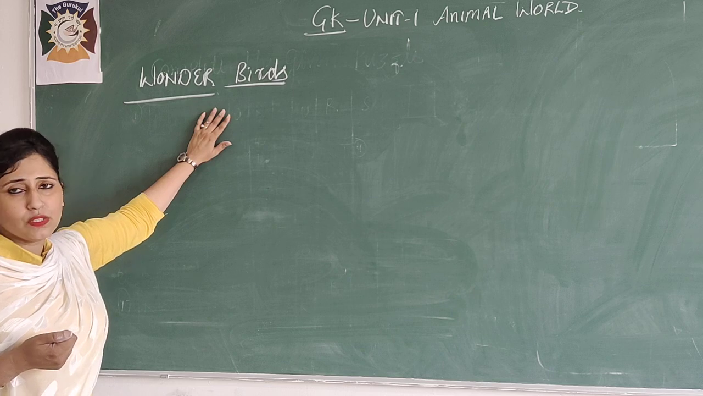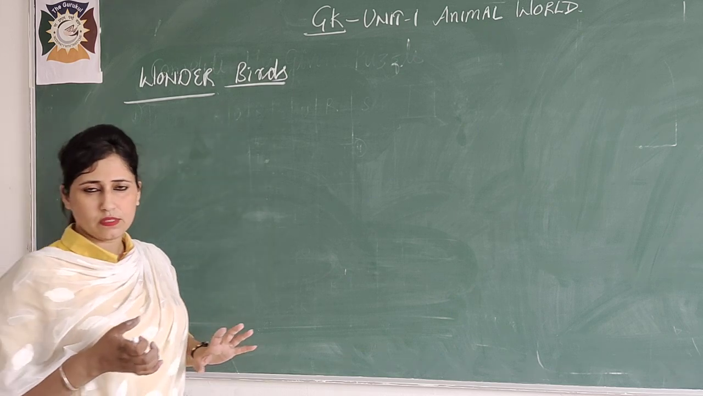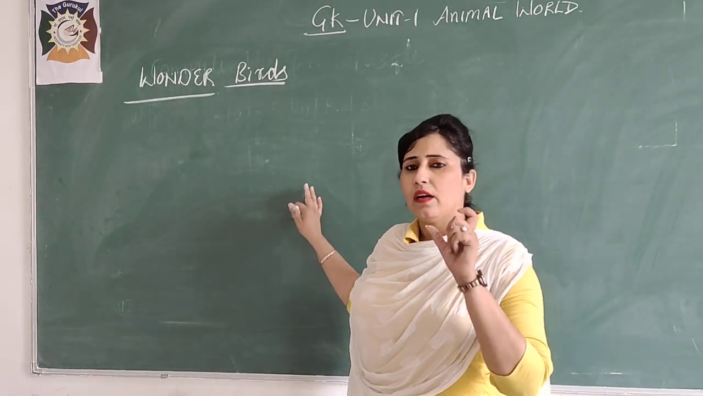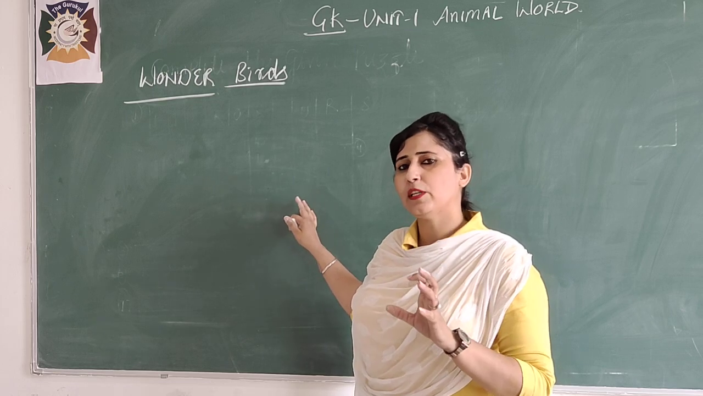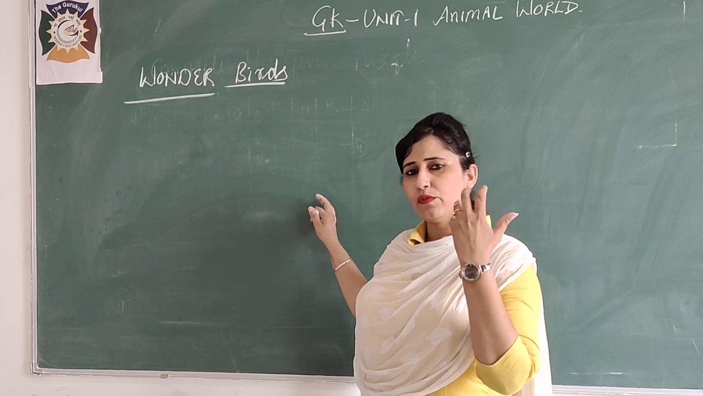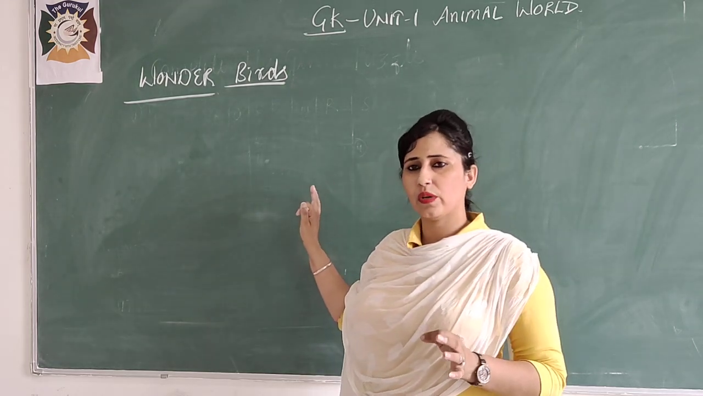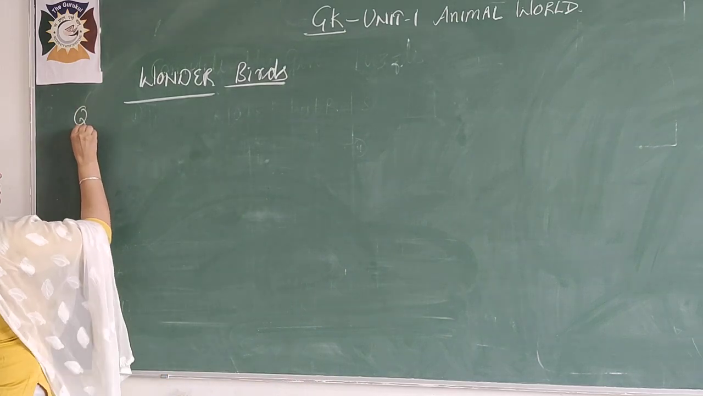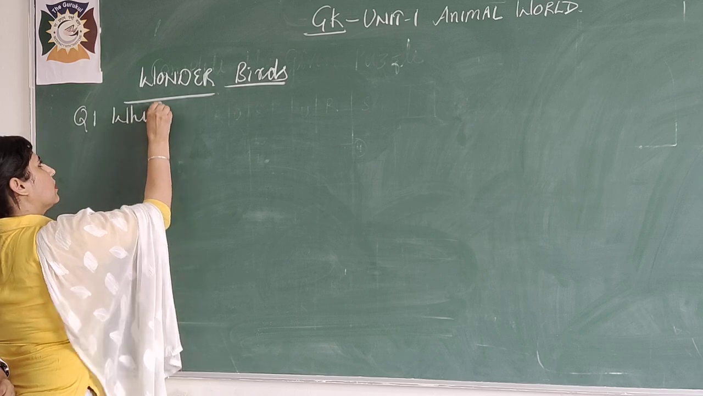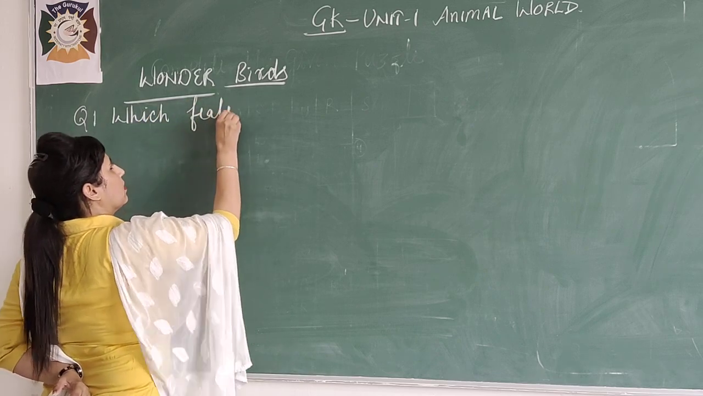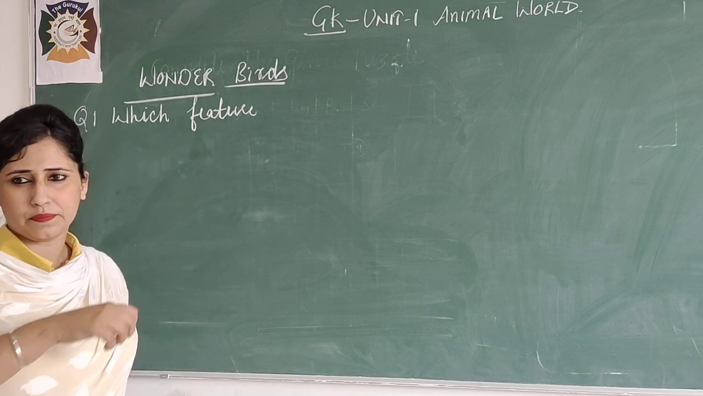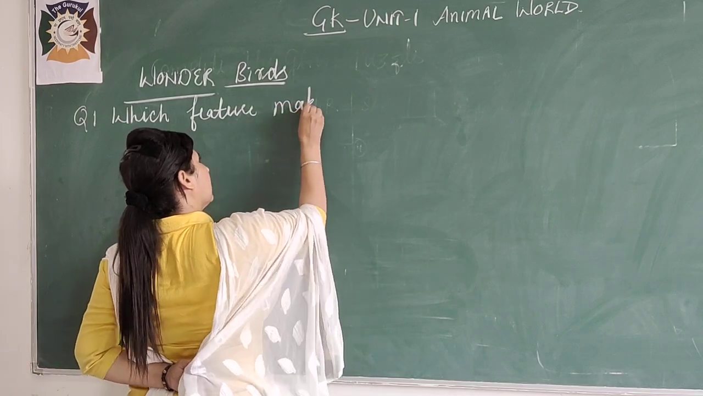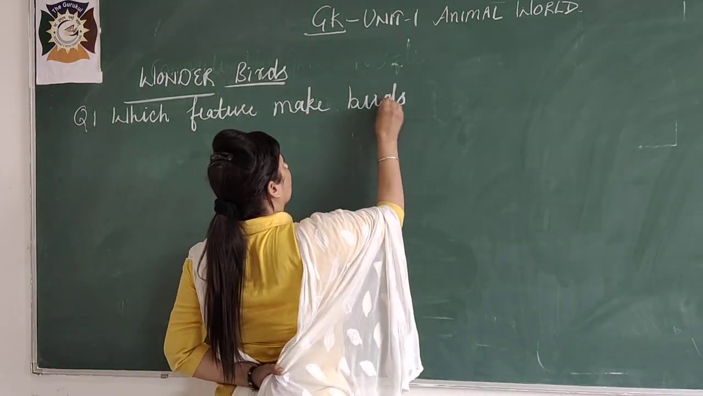Okay, so in this very unit I'll give you 5 questions. We will do 5 questions here, and I'll give you some options also. It's a multiple choice question, and first of all I'll give you 5 to 10 seconds to give the answer. Our first question is: which feature makes birds unique?